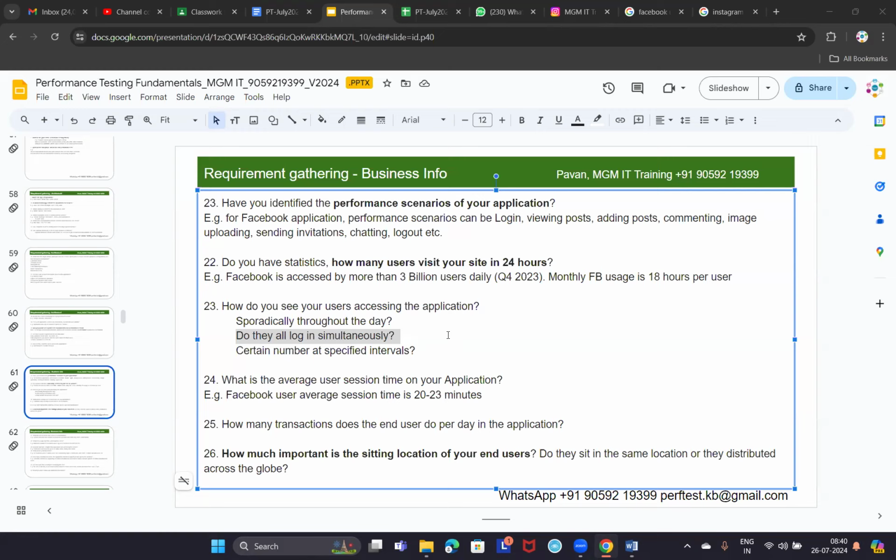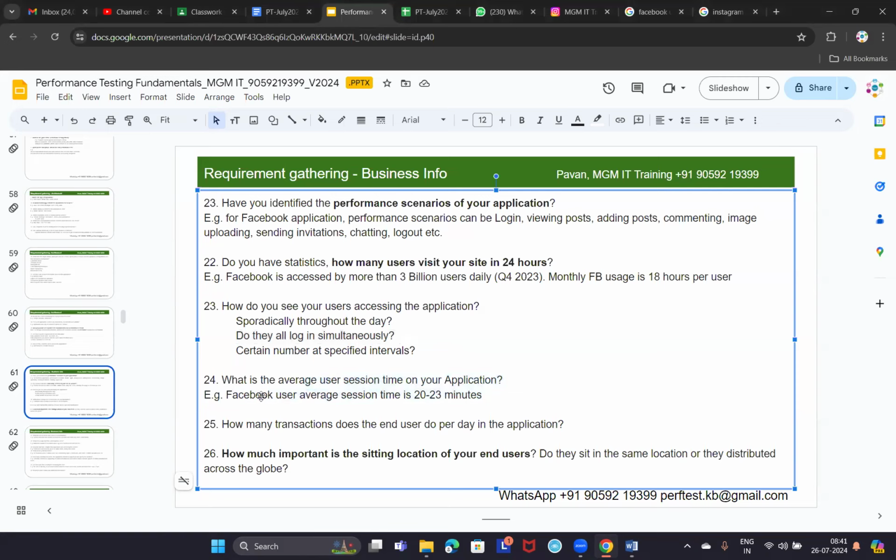So we are trying to gather as much information as we can to understand the application and its usage pattern.